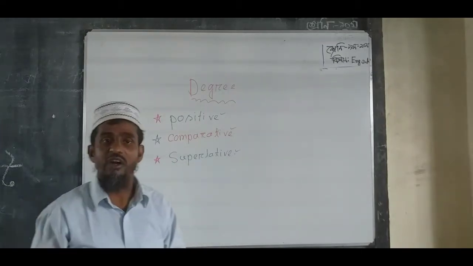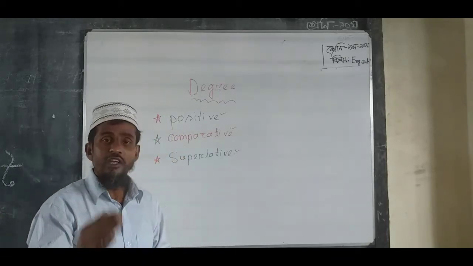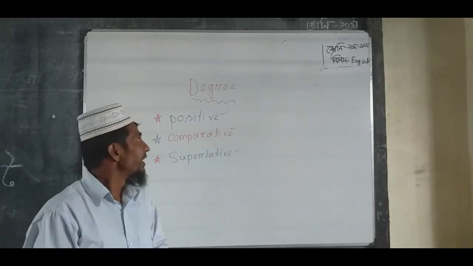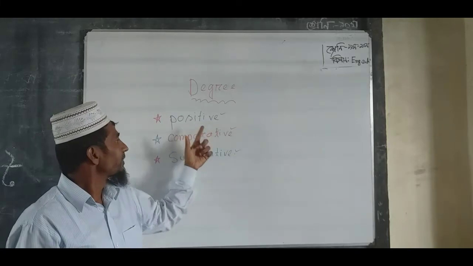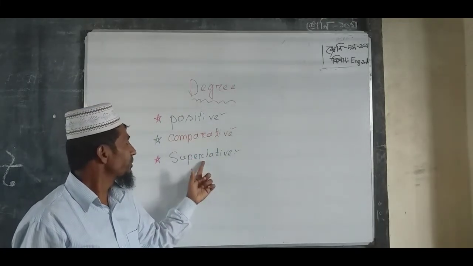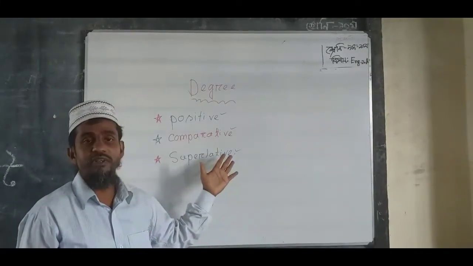Dear students or learners, we can change positive degree, comparative degree or superlative degree, the three kinds of degree.